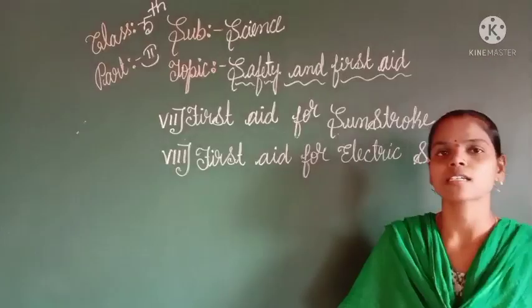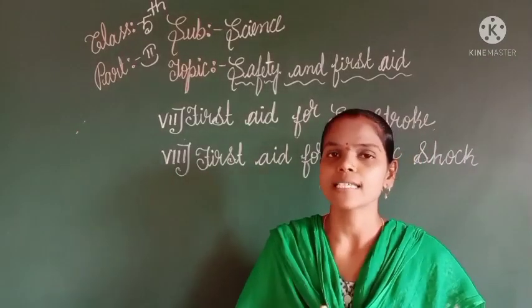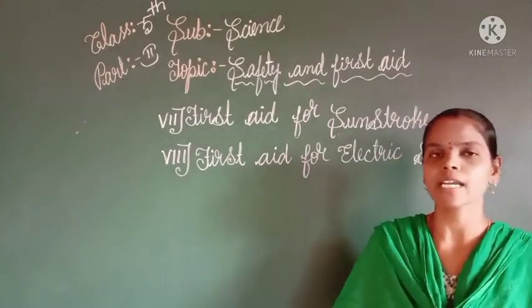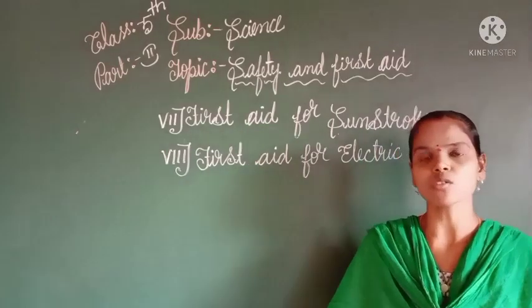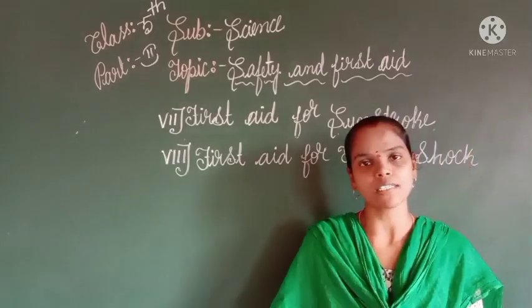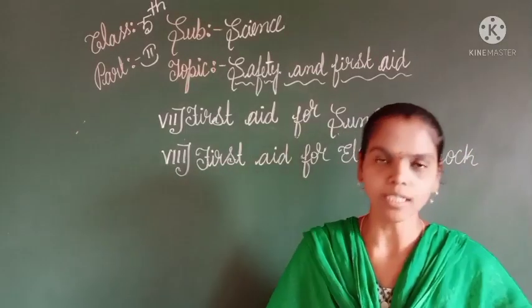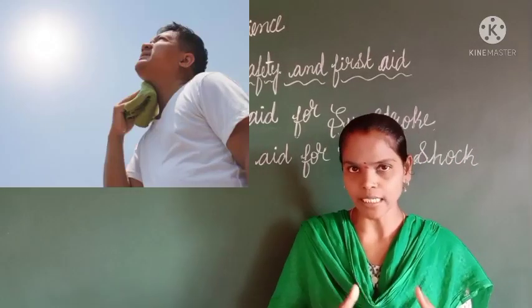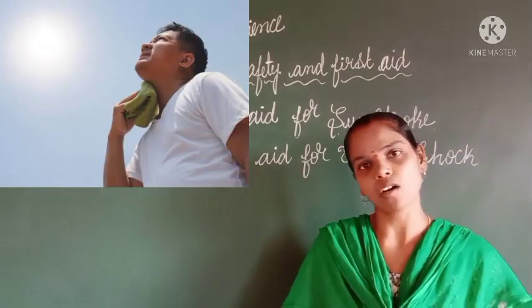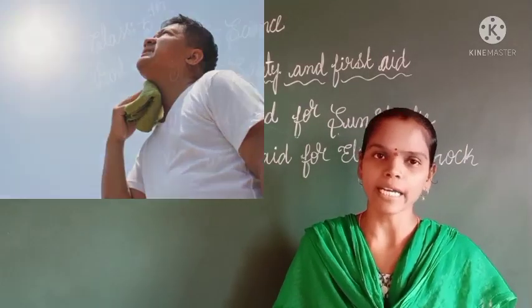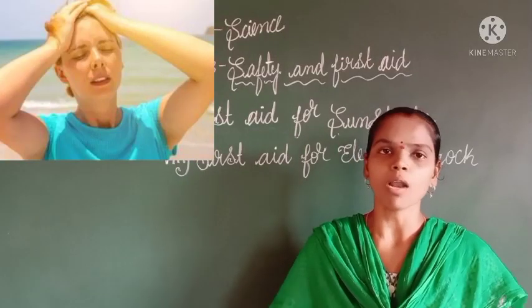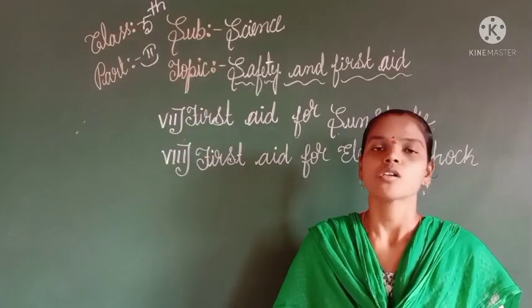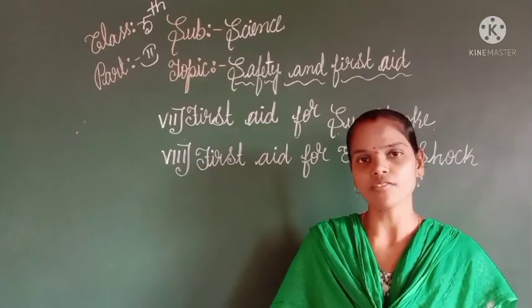Let us discuss what sunstroke is and what first aid is given to a sunstroke person. So dear students, what is sunstroke? Sunstroke is nothing but exposing the skin to the sun. Then it causes sudden headache or vomiting, or even blood on the skin. So this is the cause of sunstroke.